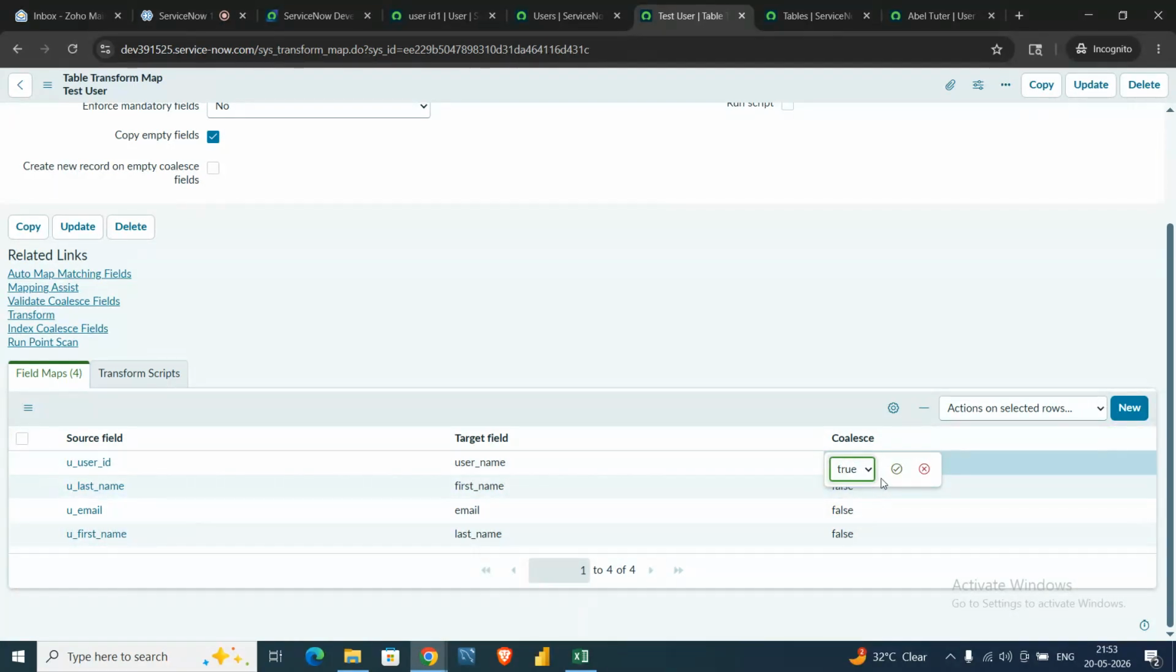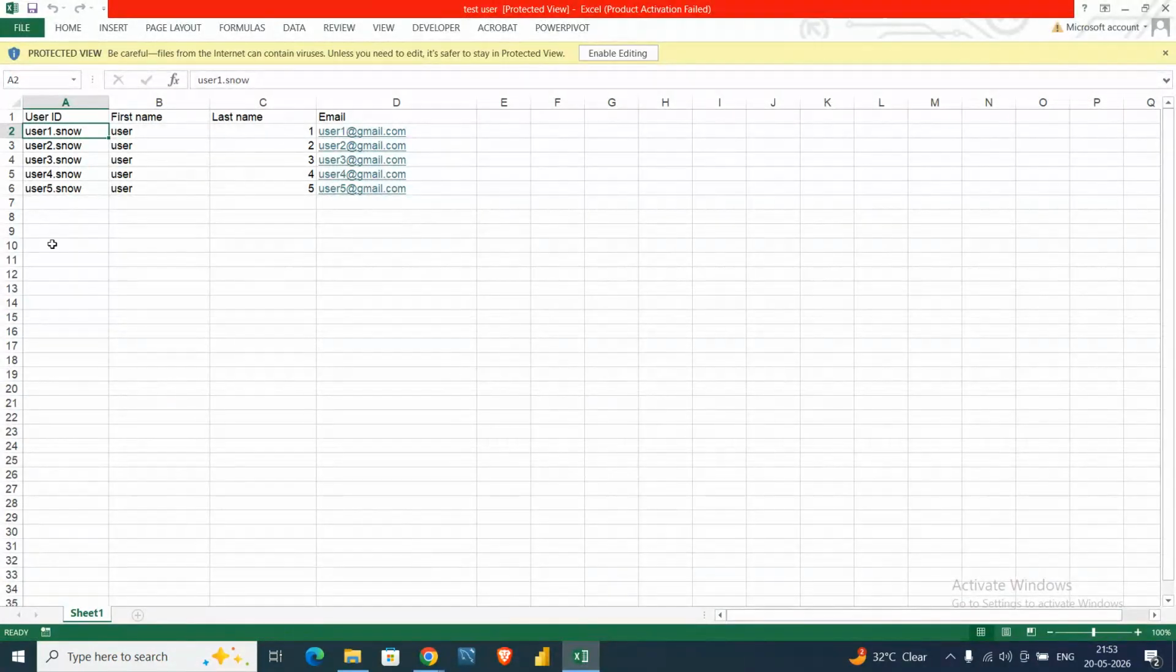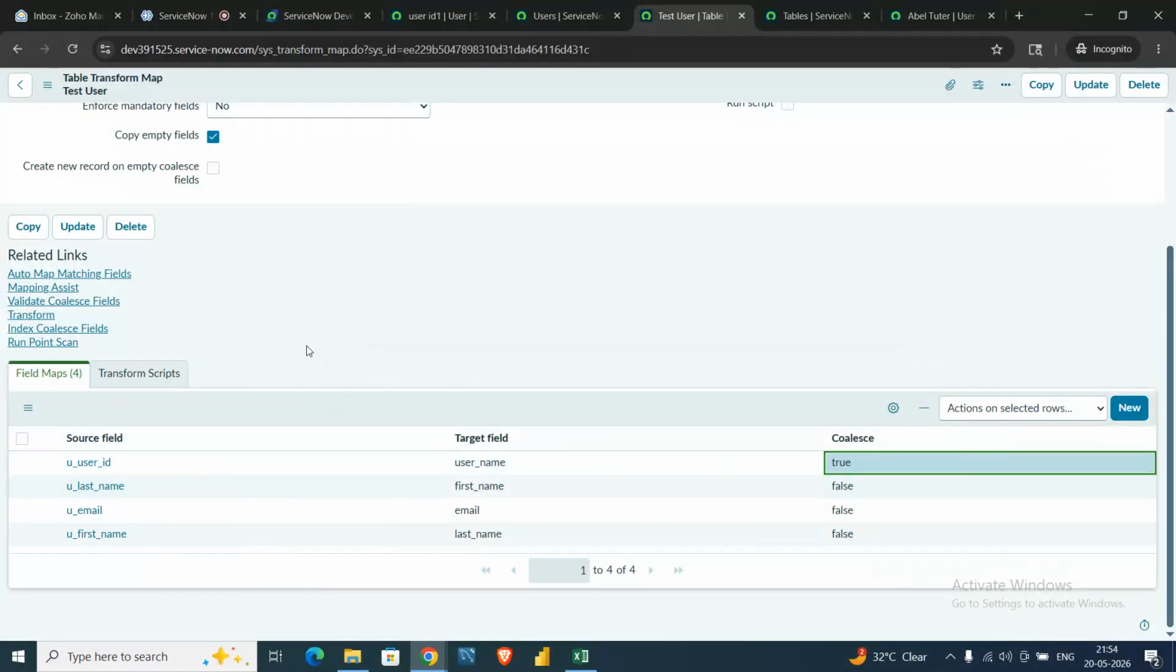That means, suppose there is any duplicate value in the user ID column, it will avoid the duplicate value. It will avoid duplicate entries into our target table. Suppose there are two entries for user one dot snow, it will only insert the first one, and whenever user one dot snow comes again, it will not consider that one, and the system will not import that record.